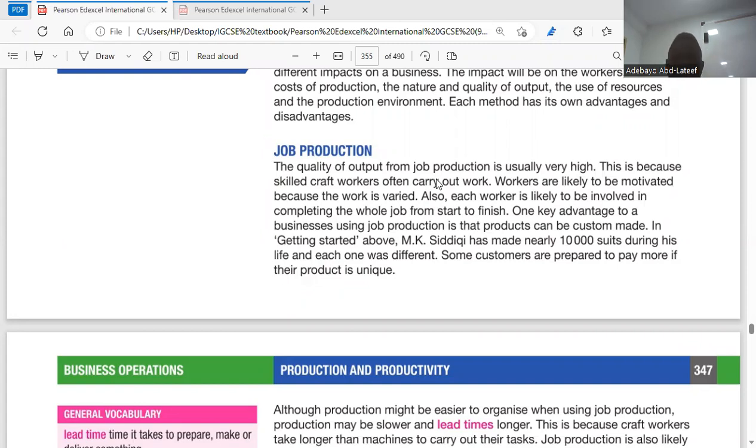This is because skilled craft workers often carry out the work. Workers are likely to be motivated because the work is varied. Also, each worker is likely to be involved in completing the whole job from start to finish. One key advantage to a business using job production is that products can be custom made. You can customize it. Like you're making a cake, you can write, oh, Muhammad's cake, happy birthday, 8 years old, 10 years, you can customize it. That is the advantage about job production.